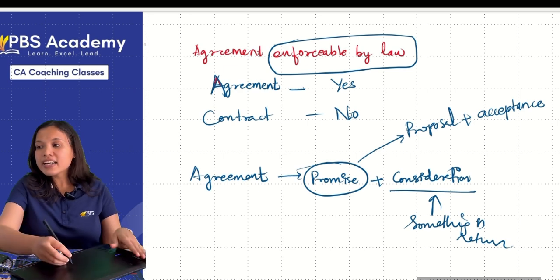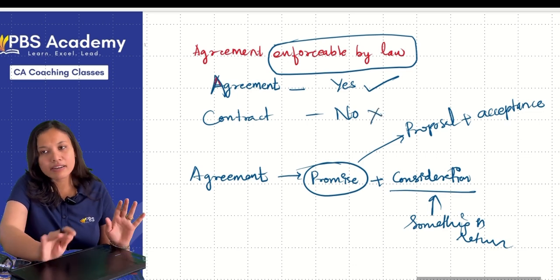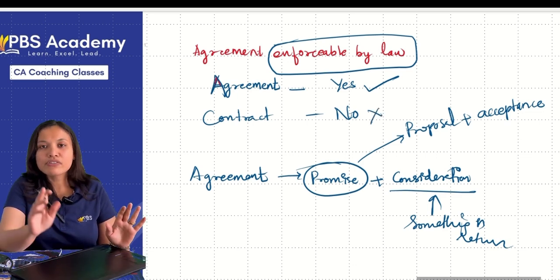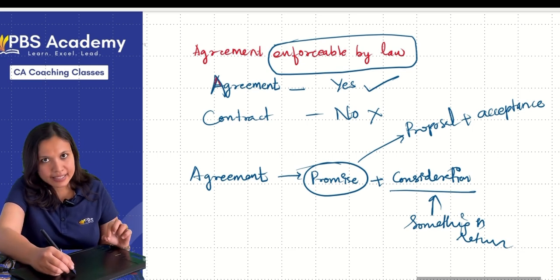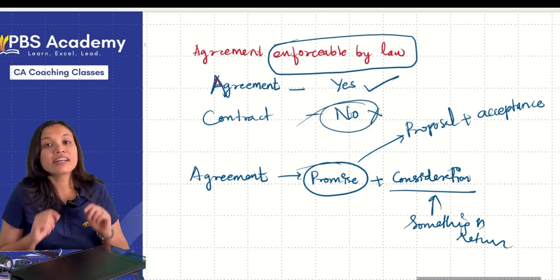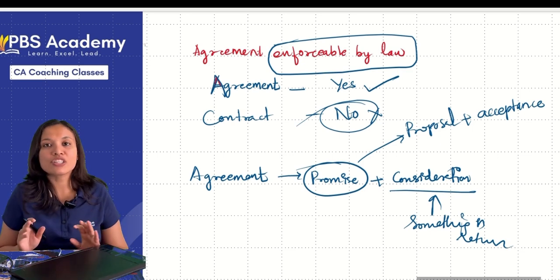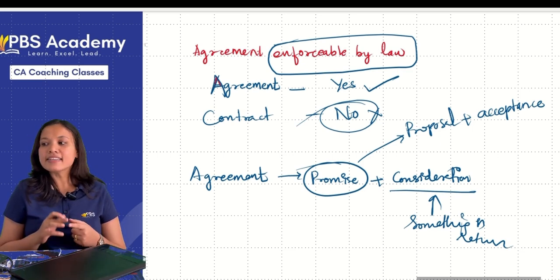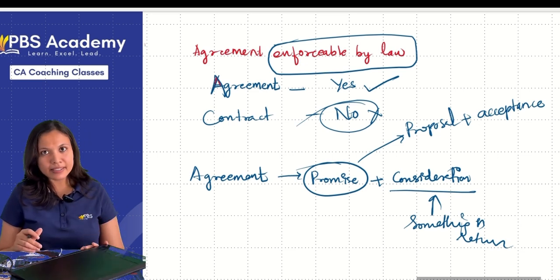Understood? That is why I said it is an agreement, correct, but it is not a contract. So father gifting his son some gifts, it is an agreement, correct, but it is not a contract. Why not a contract? Because there are no legal intentions or obligations involved, and hence it is not a contract. It is just an agreement.